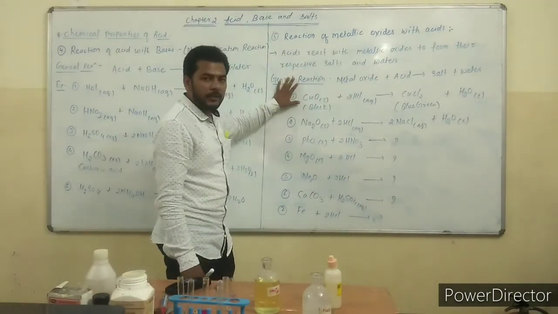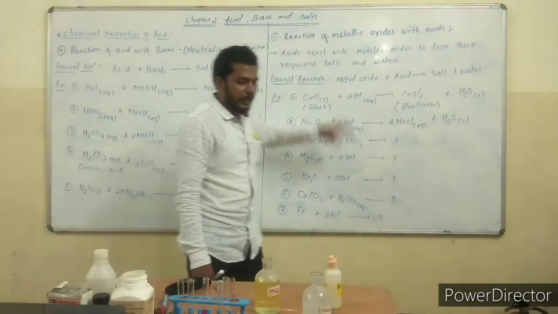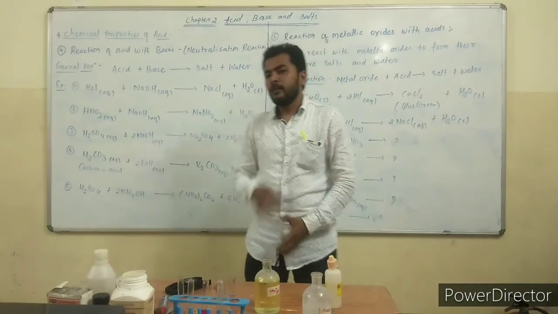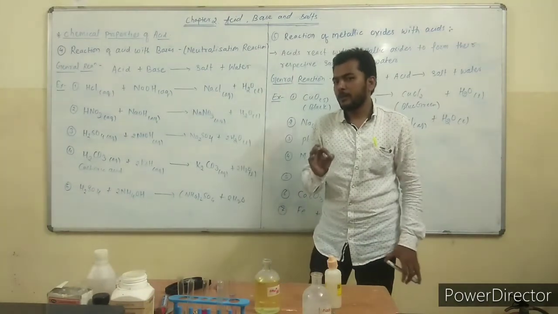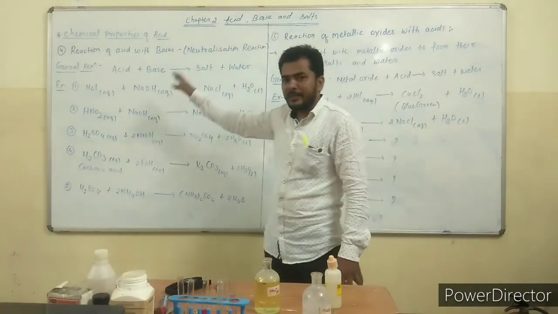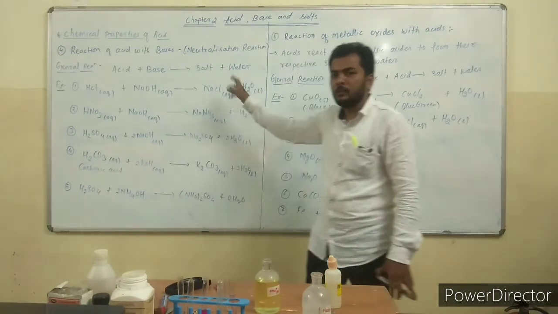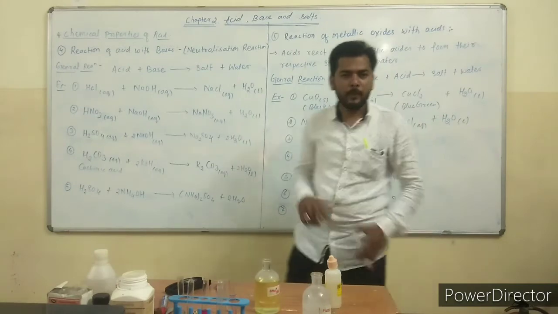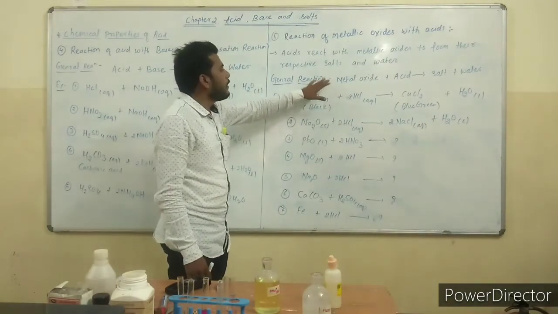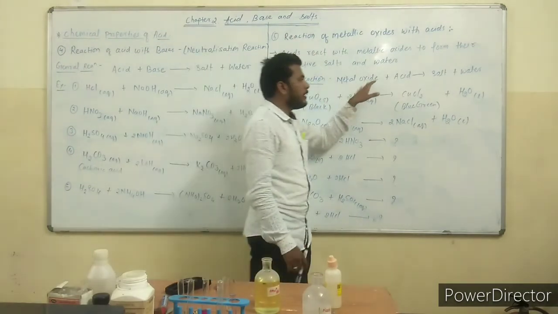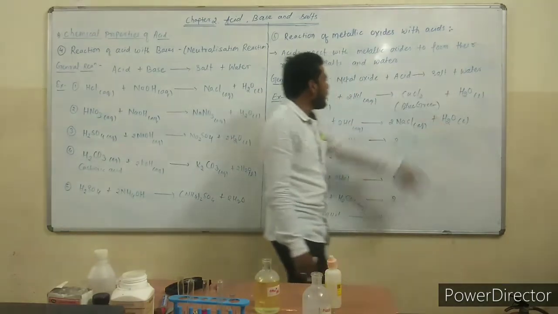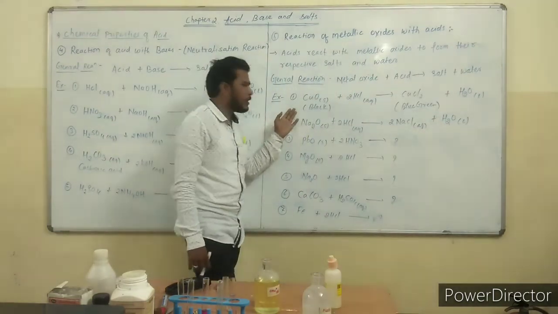First we will see the general reaction of it. These metallic oxides are basic in nature. Keep in your mind, these metallic oxides are basic in nature. Due to this reason, when we know that acids react with bases, it gives salt plus water. So here the same reaction will happen with metal oxide and acid, it gives salt plus water. Okay, so we will see the example.